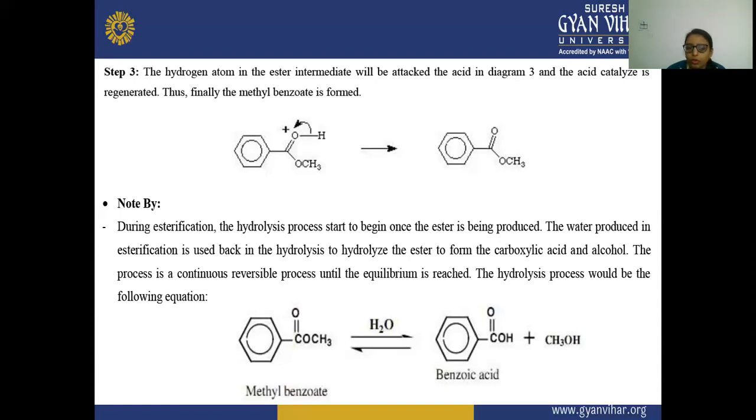In the presence of this water, it will hydrolyze the ester, and there is a formation of the carboxylic acid and the alcohol. And this is a continuous reversible process until equilibrium is reached.